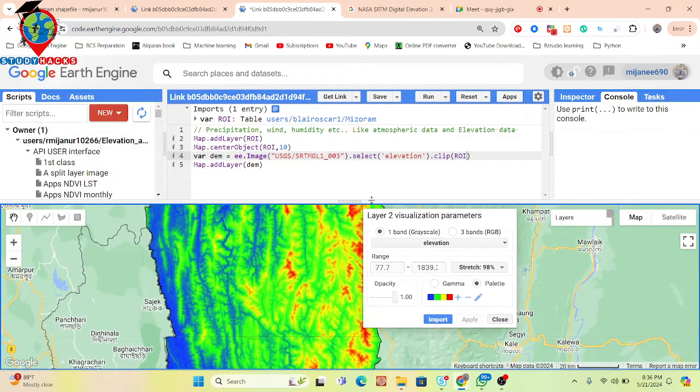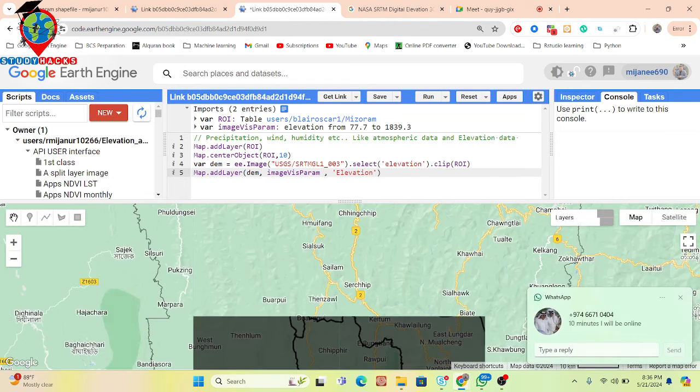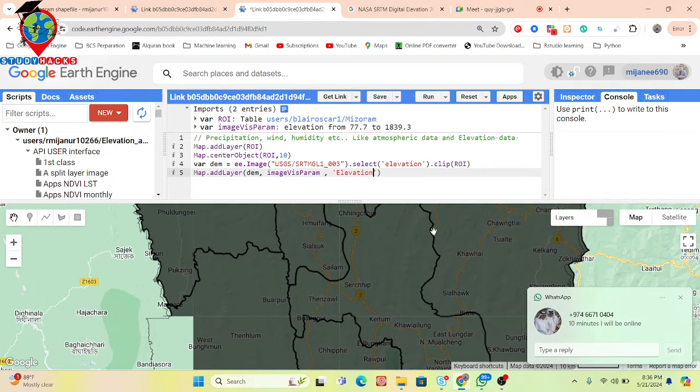Further, I have to import this visualization in my code editor. Simply copy the visualization parameters and paste them after the object name. I paste here after the object name and put the layer name, suppose elevation. You can put any name as a layer name. So now we have made the elevation layer.